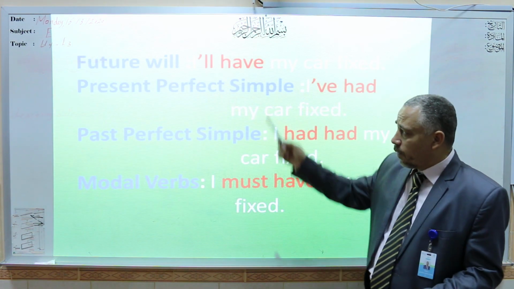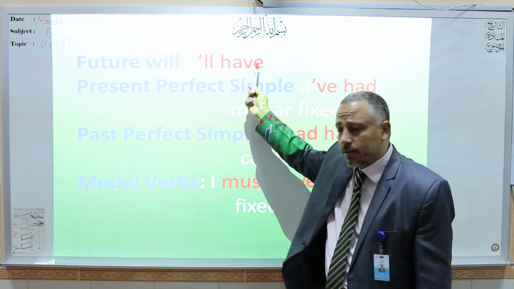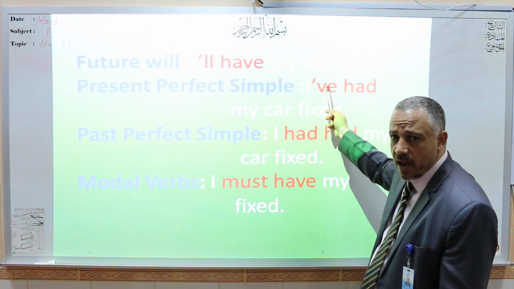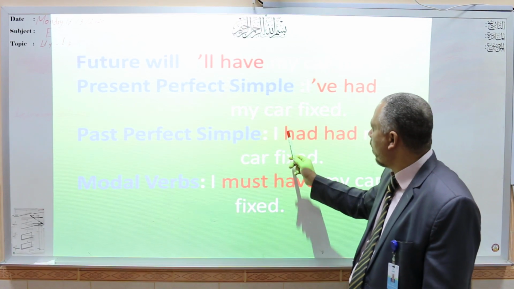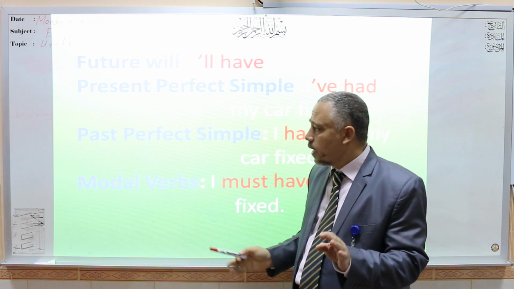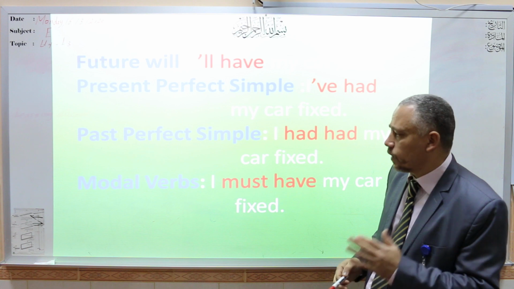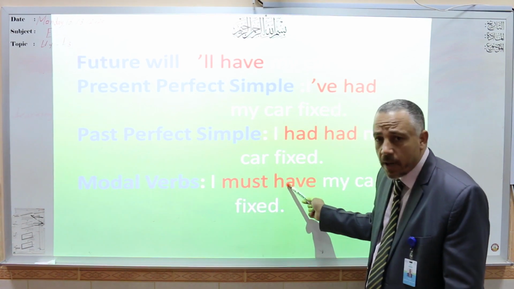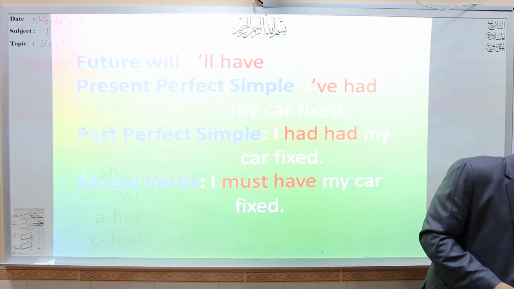The future symbol: future will, I will have, will plus the infinitive, or will get. Present perfect symbol: I have had, has or have plus the past participle. Past perfect symbol: I had plus the past participle. The modal verbs: can, could, shall, should, may, might, must, has to, have to, is going to, are going to. All the modal verbs are followed by have to make the causative form.